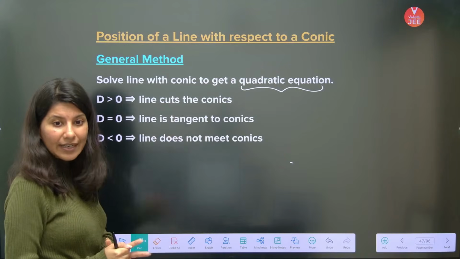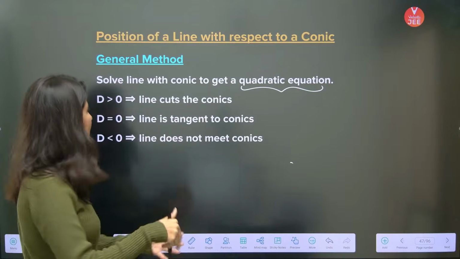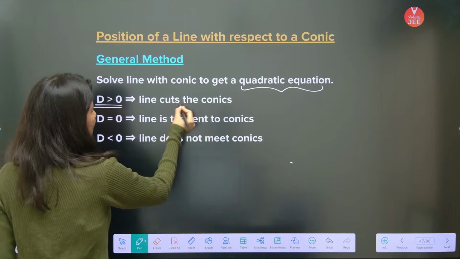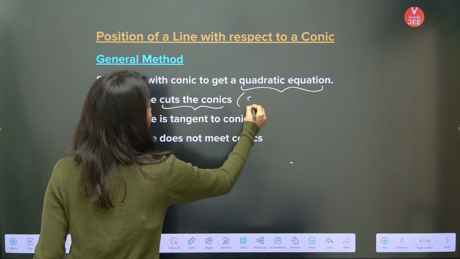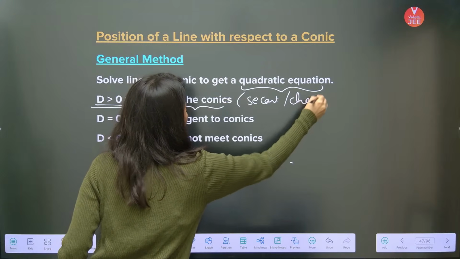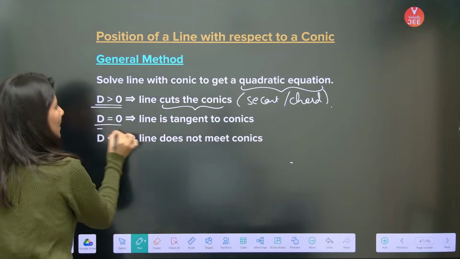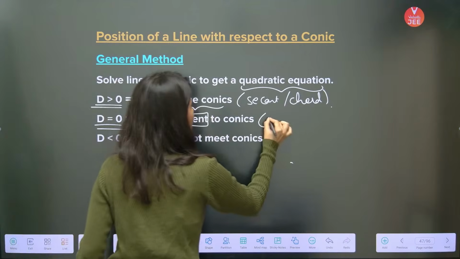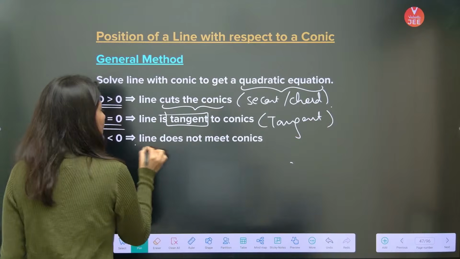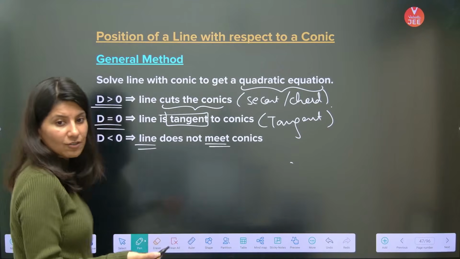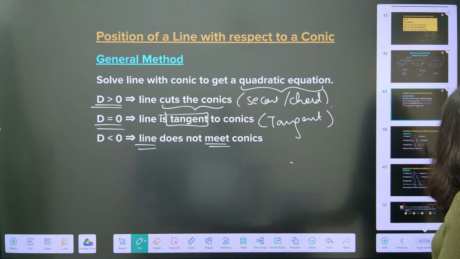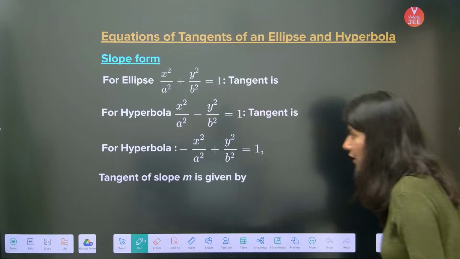You will get a quadratic equation either in y or in x. And then if your discriminant is greater than 0, that means the line cuts the conic. This is a secant, or we can also call it a chord of the curve. That is the condition for a line to be a chord to the curve. If discriminant equals 0, that is the condition of tangency, so this is a tangent. And if it is less than 0, it does not meet the conic, neither tangent nor secant.